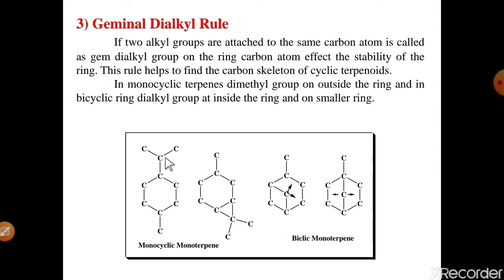In monocyclic terpenoids, this dimethyl group is outside the ring, but in the case of bicyclic terpenoid molecules, this dimethyl group is inside the ring. These are the basic classification. Means based on this rule we can find out whether the terpenoid molecule is monocyclic or bicyclic. Okay, these are the number third rule.